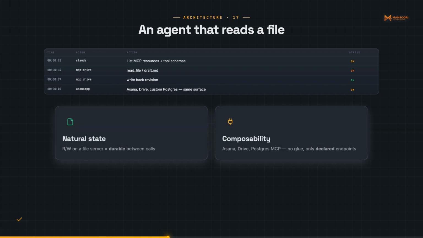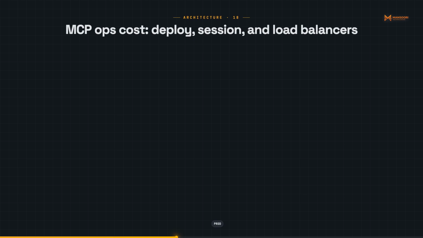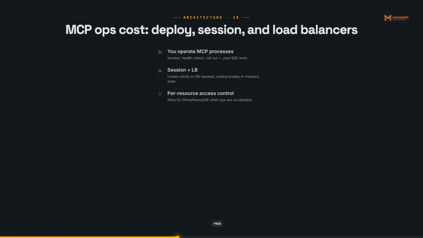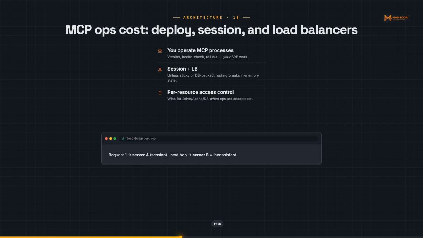The power is composability, any MCP server you attach. Asana, Google Drive, a custom Postgres MCP, becomes part of your agent state and tool surface without writing glue code. The failure mode is operational: you are running and maintaining MCP servers, and session management under load balancers requires care. This model shines for agents that need persistent access to external resources with fine-grained access control per tool.